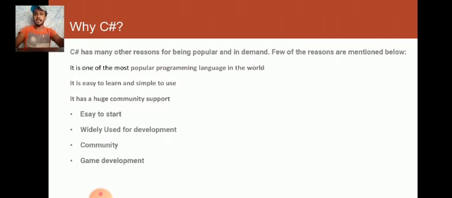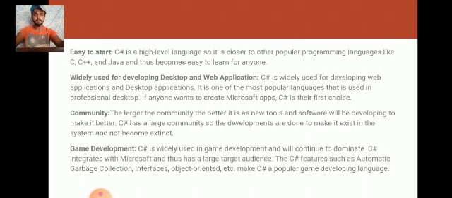It has huge community support and is widely used for game development. C Sharp is a high-level language, so it is close to other popular programming languages like C++ and Java, and this makes it easy to learn for anyone.